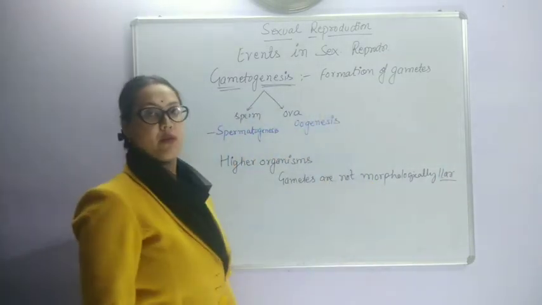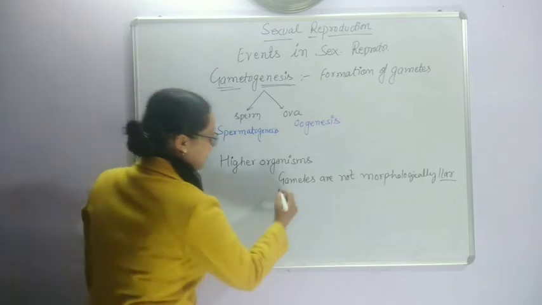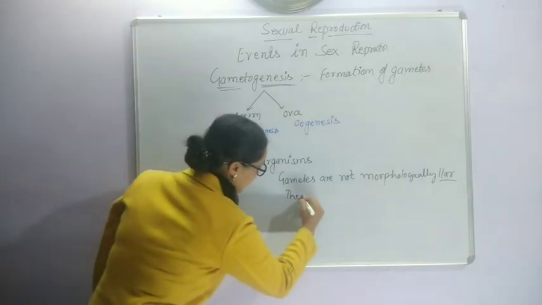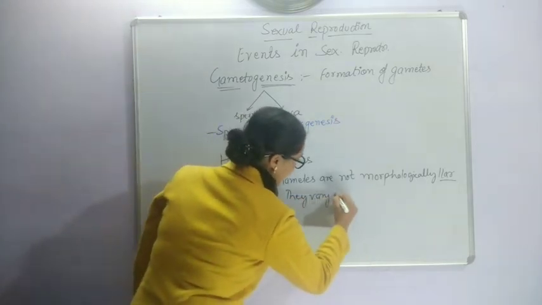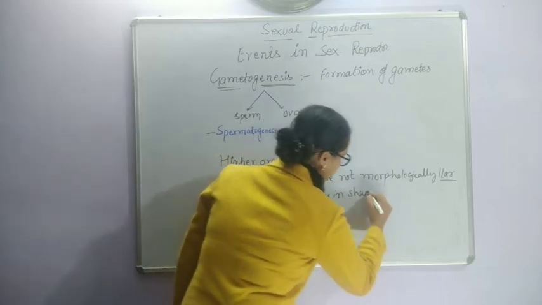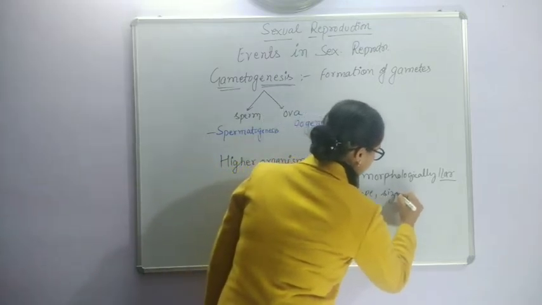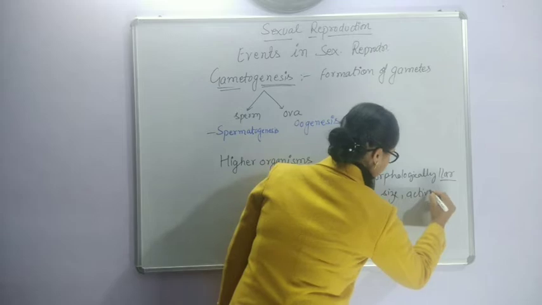Gametes are not morphologically similar. They vary in shape, in size, in activity.